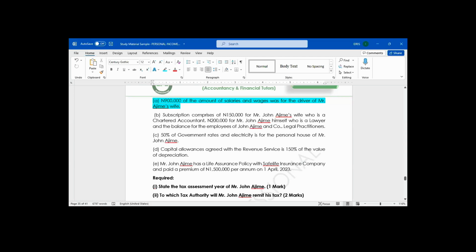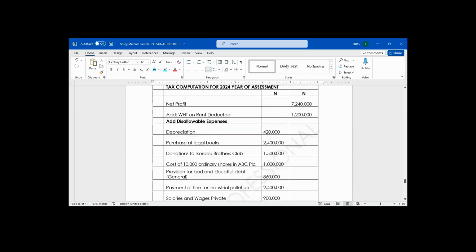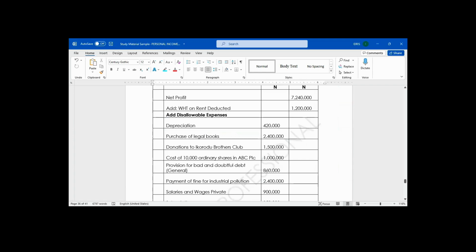What is additional information C saying? 50% of government rates and electricity is for the personal house of Mr. John Ajime. That means 50% of rate and electricity will be what? It's going to be disallowed. Do you agree with me? Yes, sir. 50% will be disallowed.